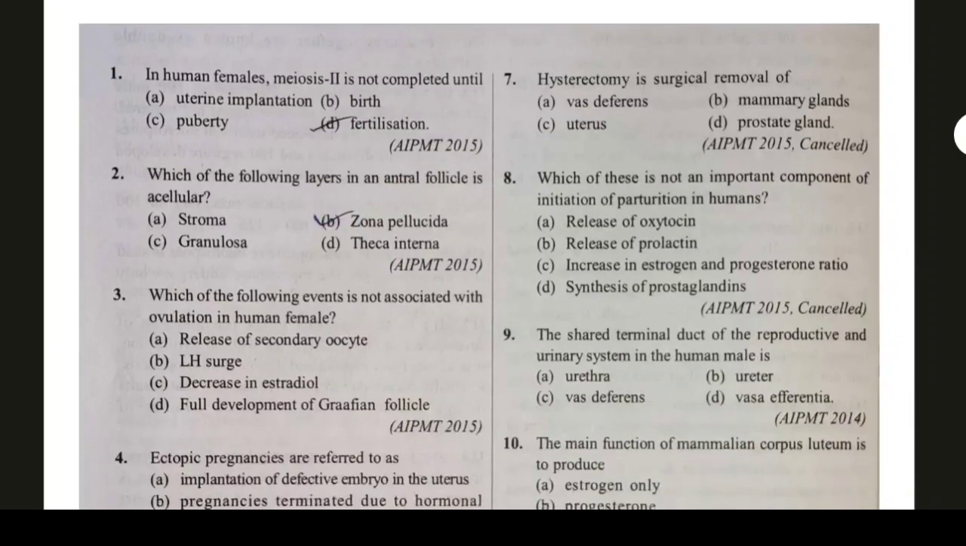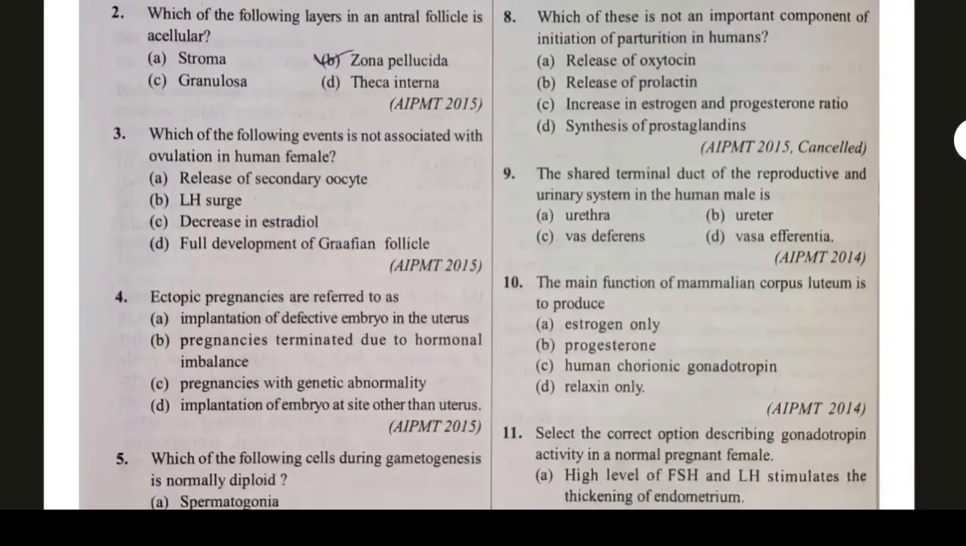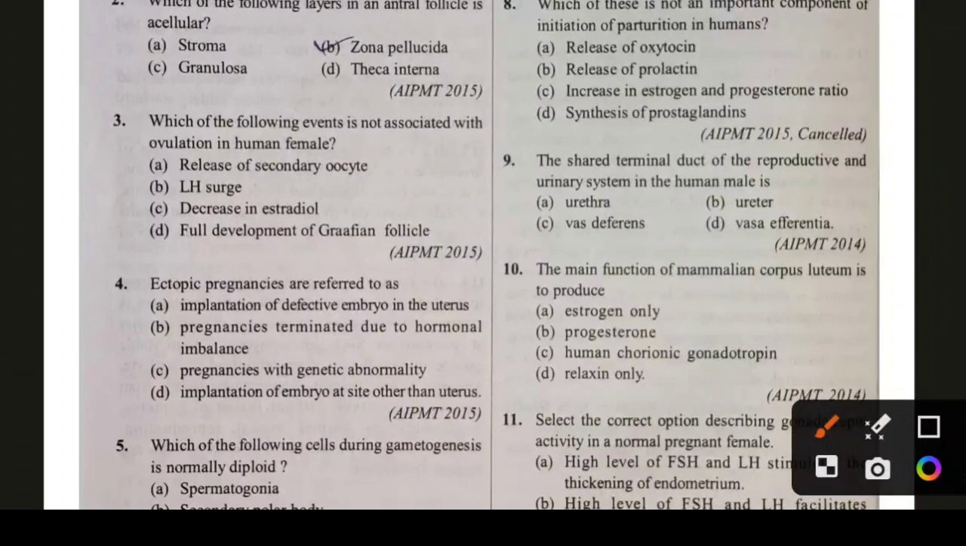Next question. Which of the following events is not associated with ovulation in human females? Option A, release of secondary oocyte; B, large LH surge; C, decrease in estradiol; D, full development of Graafian follicle. Options A, B, D are part of human female ovulation, and option C, decrease in estradiol, is not associated with it. So option C is the right answer.